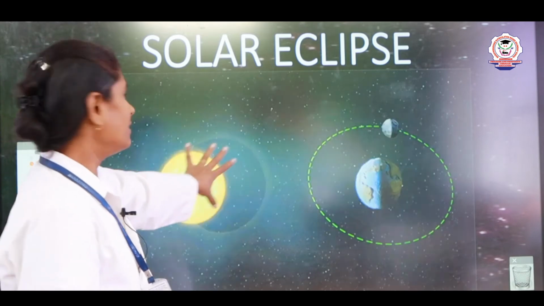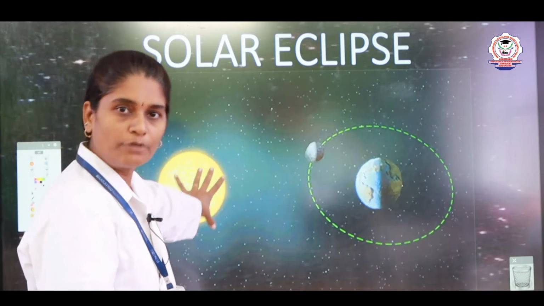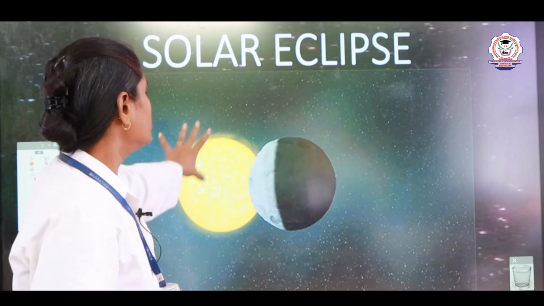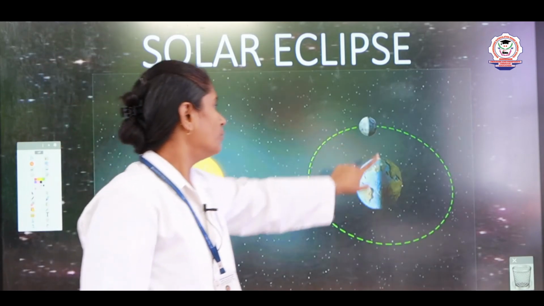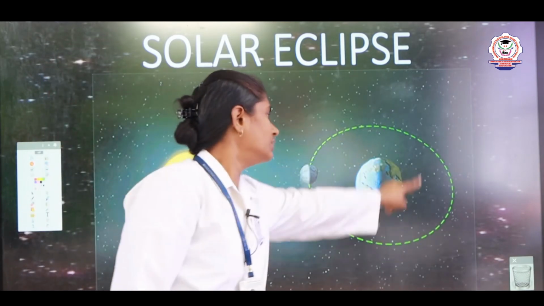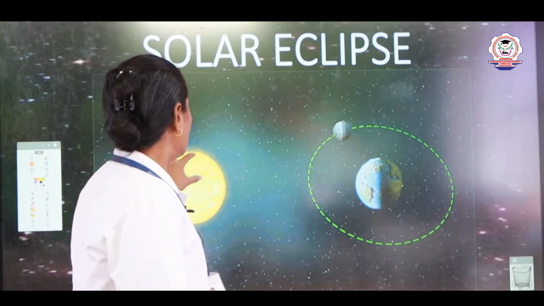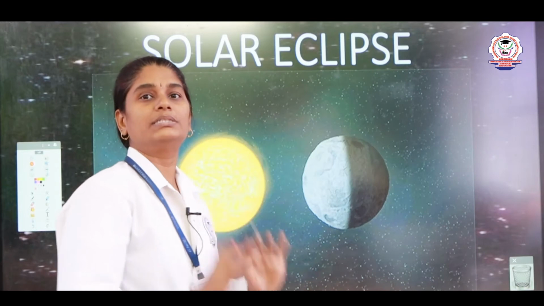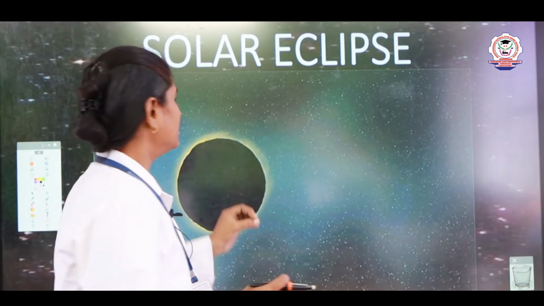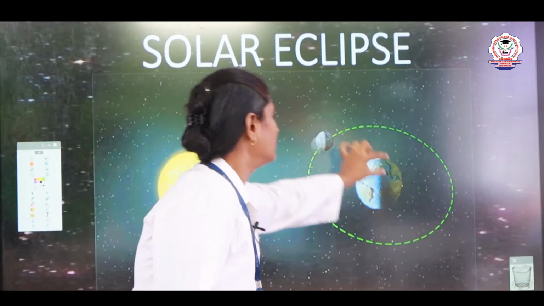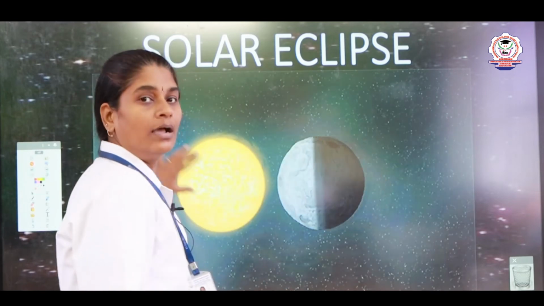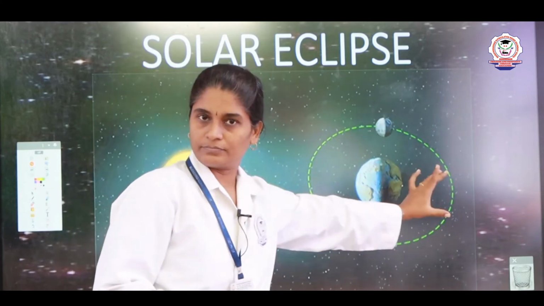The sun will not move, the sun is in the center of the solar system, right? And we know that the moon revolves around the earth. Now, at times the moon, earth and sun come in a straight line, right?